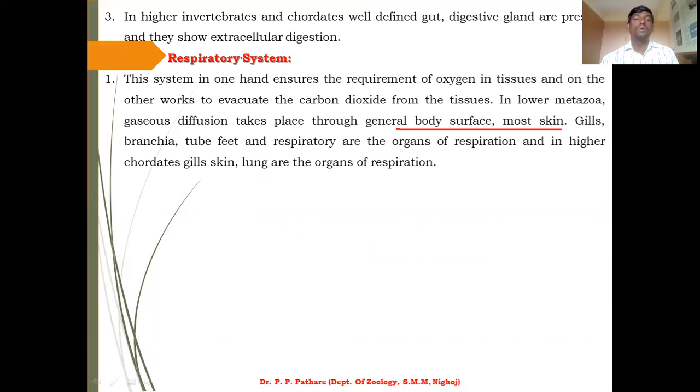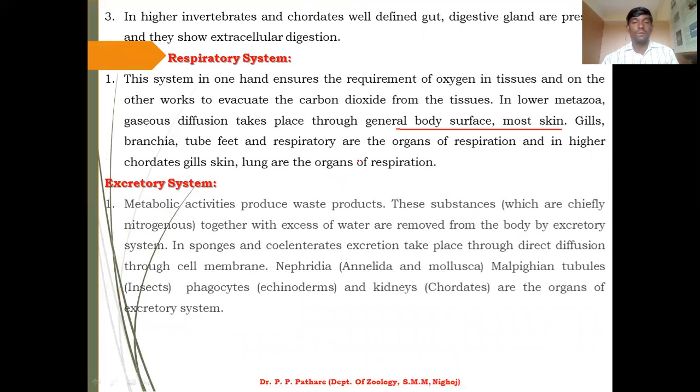This means the different types of organs together make up the respiratory system, which makes the exchange of oxygen inside the animal body easy, and they complete all their respiratory functions in a very easy way. I hope you understand the structure of the systems involved in the animal body.